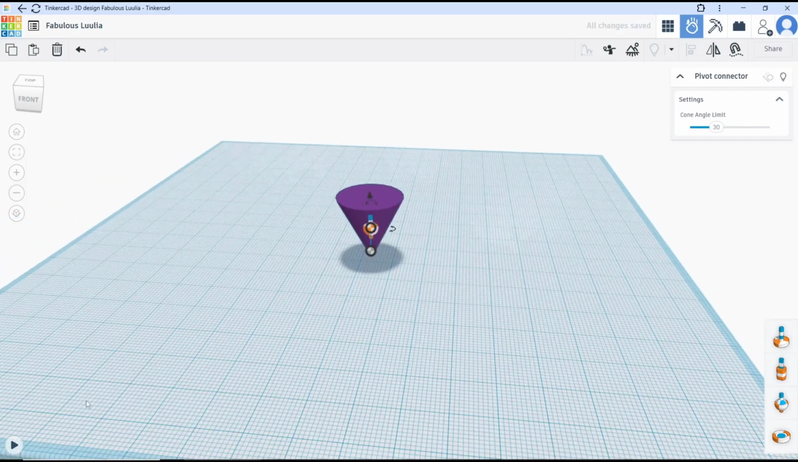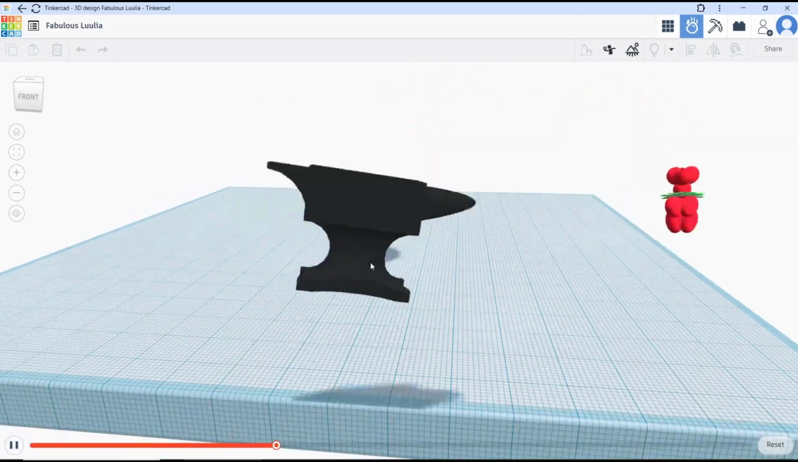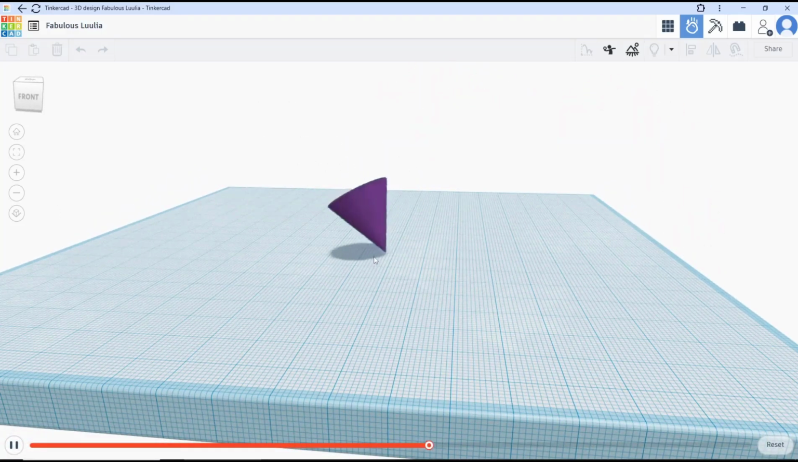Now, if you play and we throw the object, we create the gravity like this.